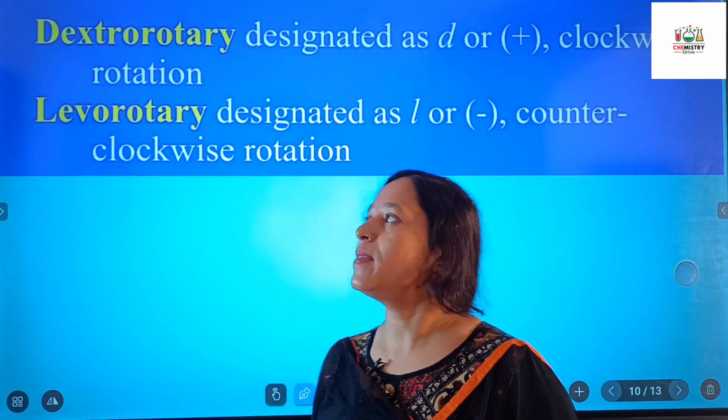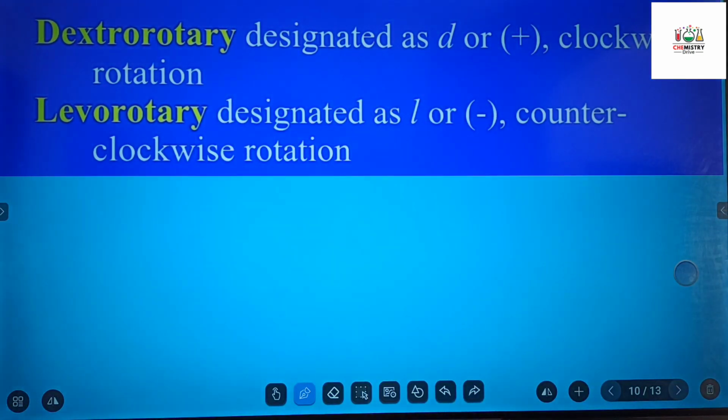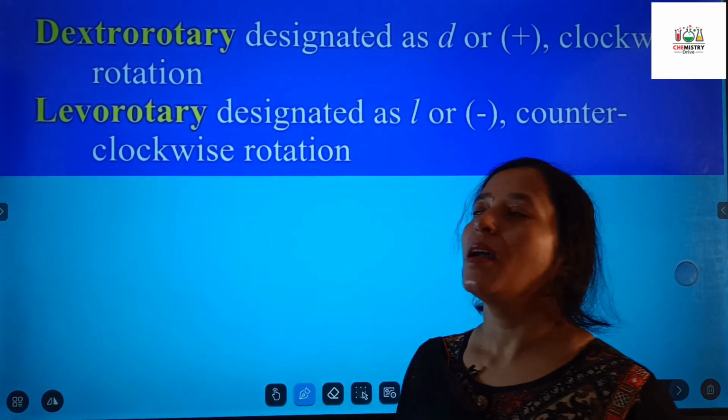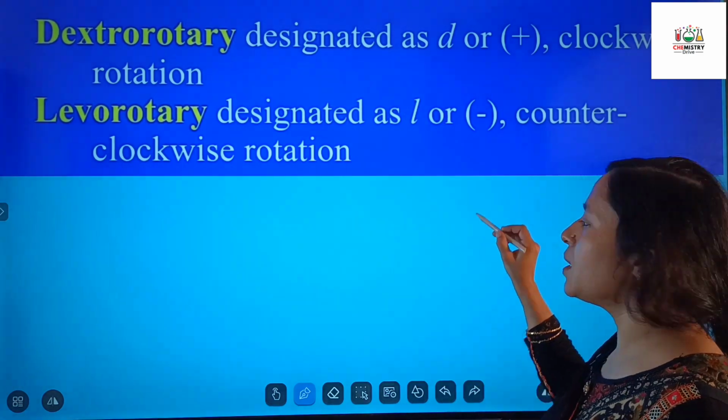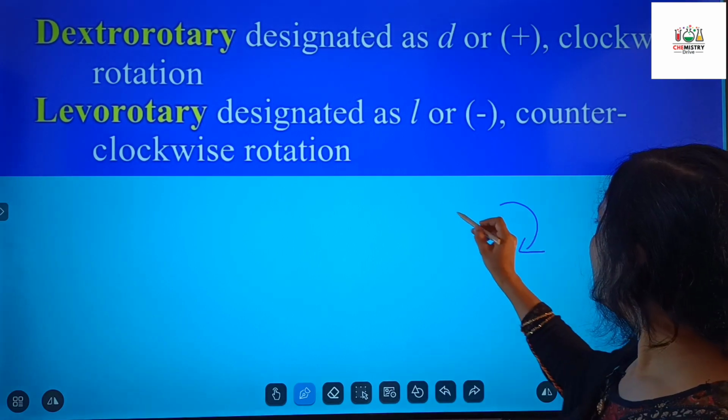I have told you previously also that dextrorotatory is designated as D or positive, that is, it rotates the compound in the clockwise direction.